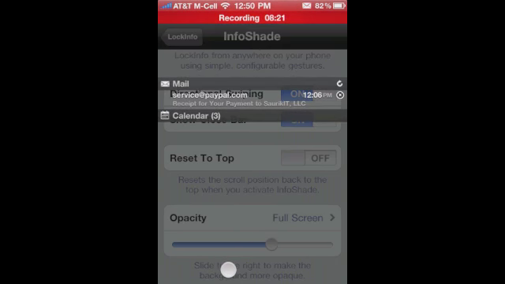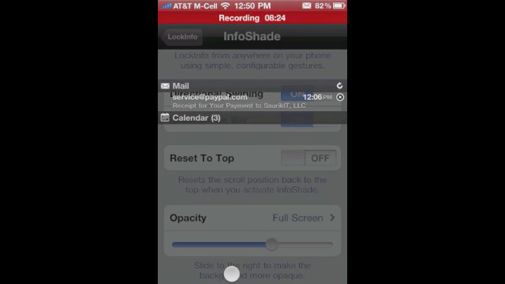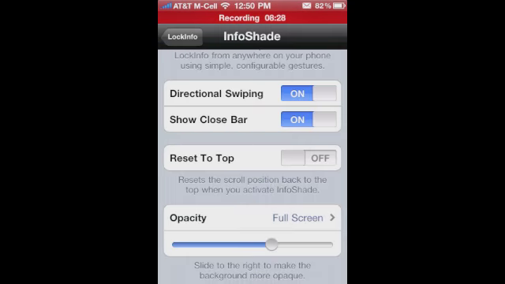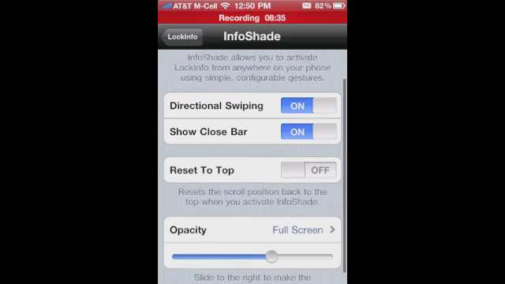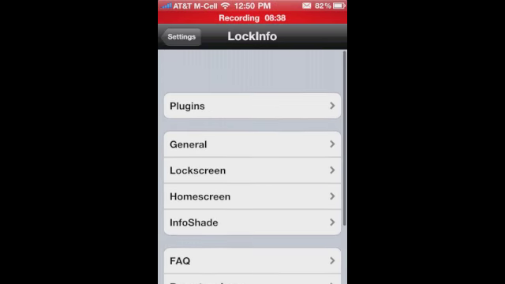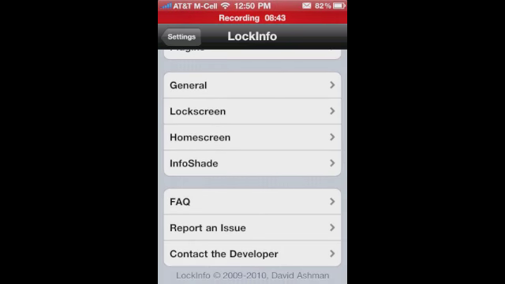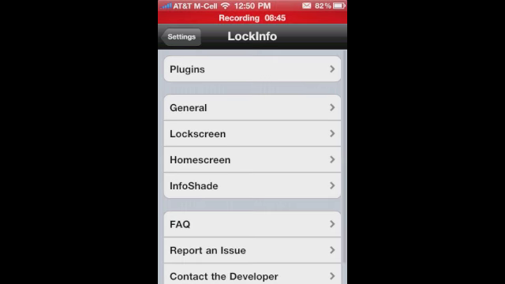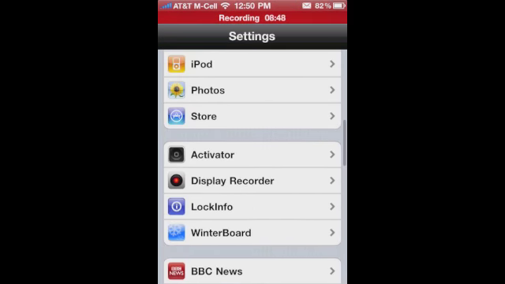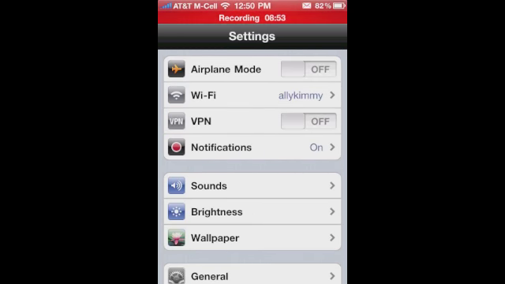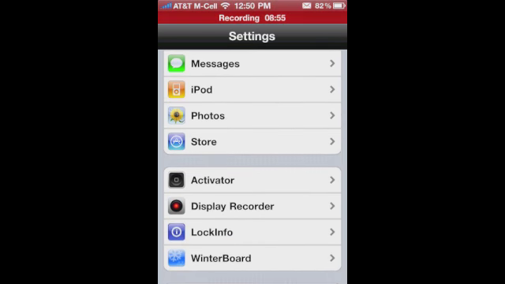And you'll see by mail you have little refresh icons, so if you think that maybe you have mail or it hasn't refreshed, you can go ahead and click that and it'll go ahead and refresh it. Reset to top, it'll set it back to the top of the position of the screen. Again, you can adjust the opacity and the transparency on this just like you can on the lock screen, which I'll post pictures of my lock screen as well. You'll have some facts. You can report issues. I reported the fact that I couldn't get Apago To Do to work, but I think that might be a bug.